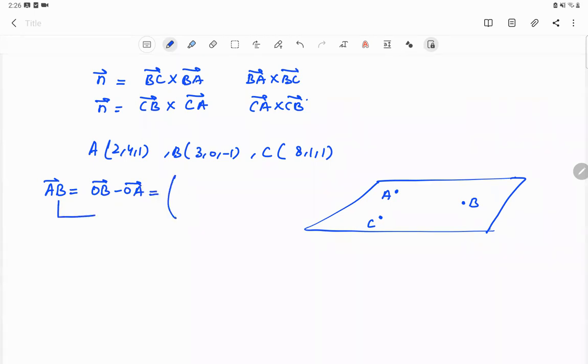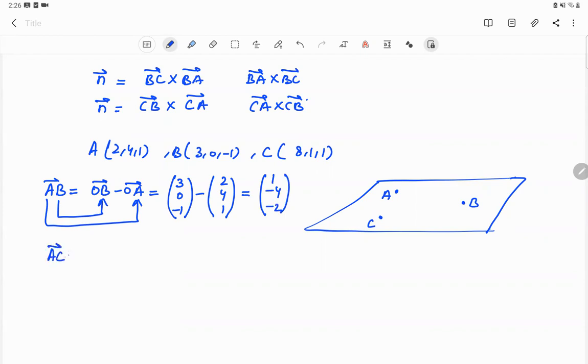We should memorize that the position vector of B is written first and then A is written later on, and the position vector of A is subtracted from the position vector of B. This is vector AB.